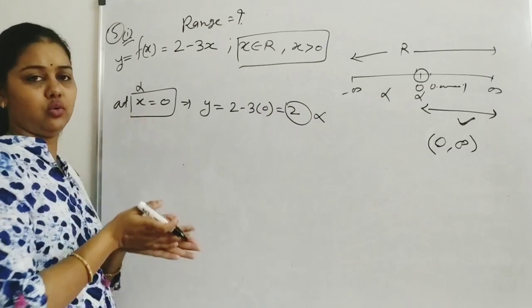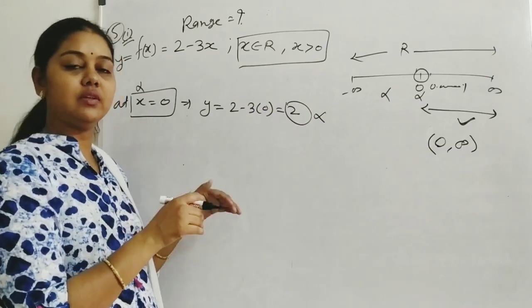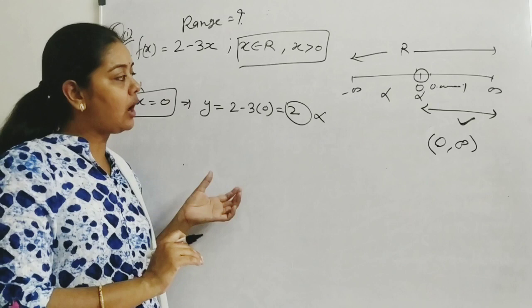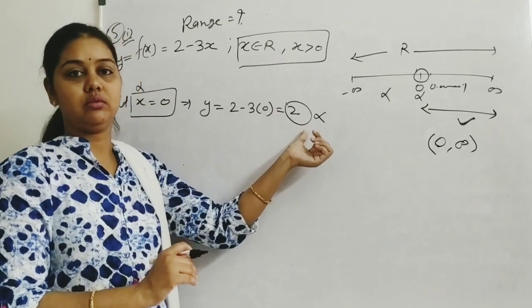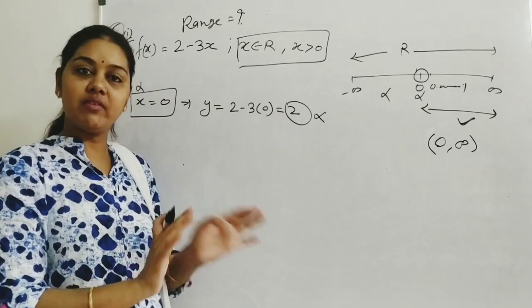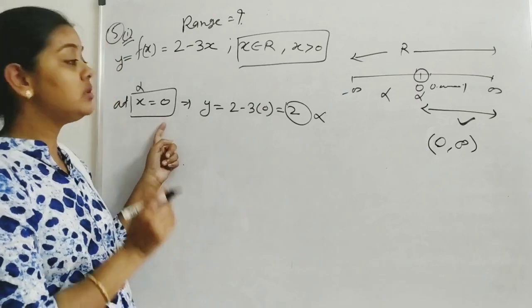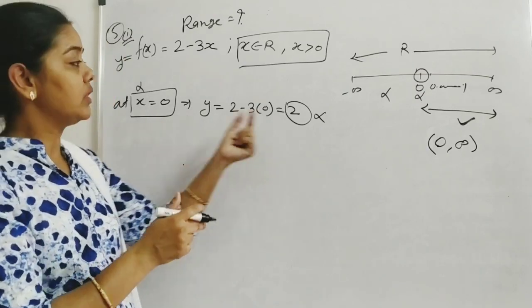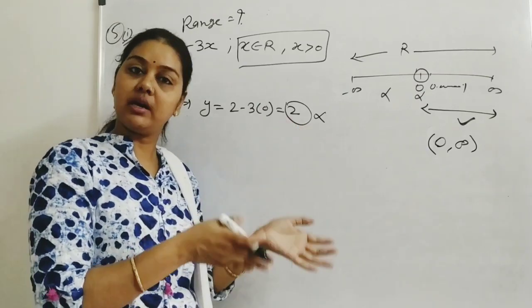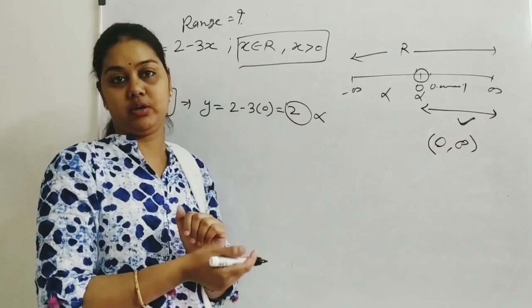Since we don't have 0, I have not given 0 in this question, then how can I get the result 2? The result will never be 2. But 0 is the starting point. So this 2 will maybe be a starting point or maybe an end point.